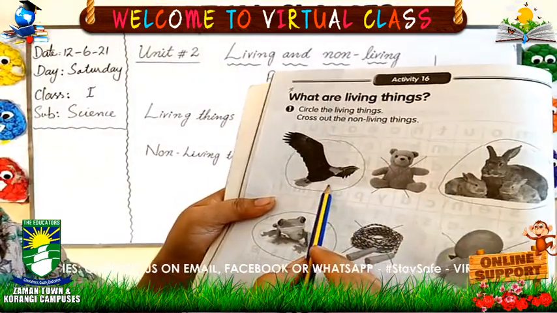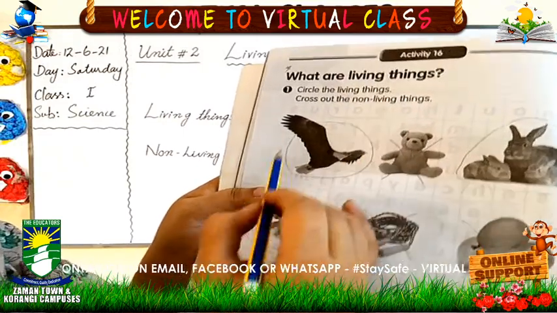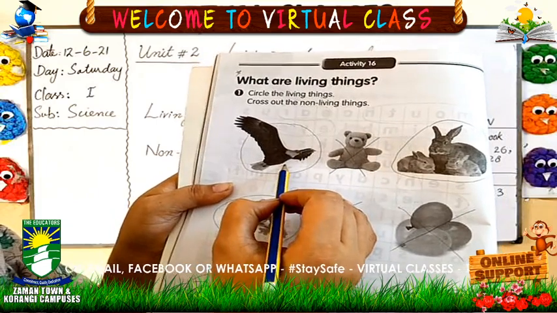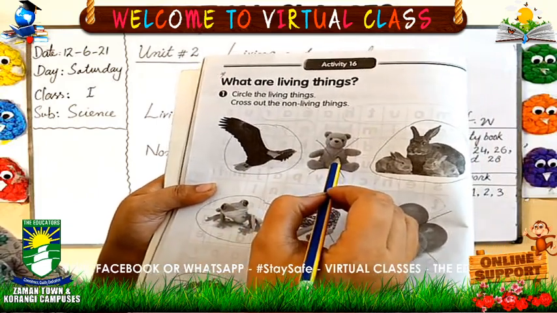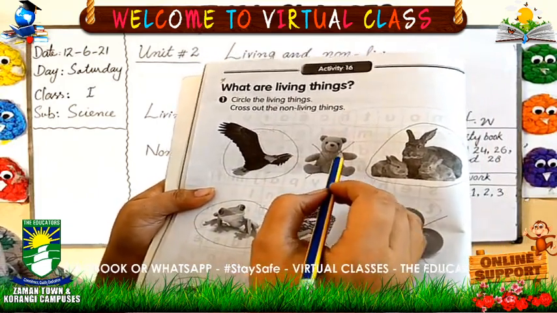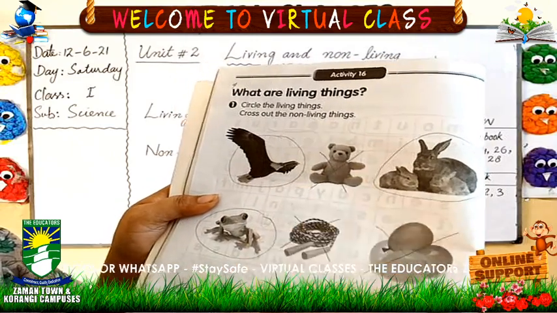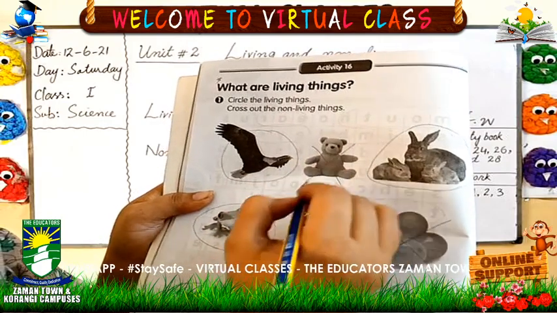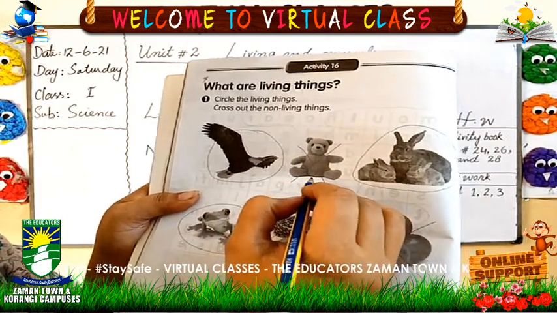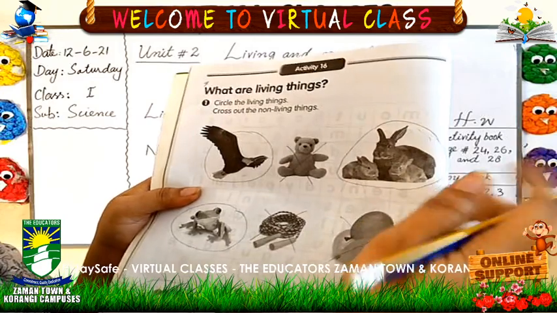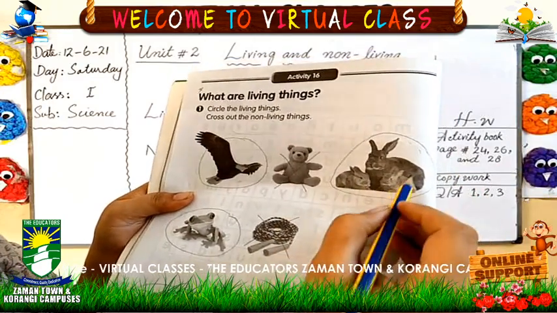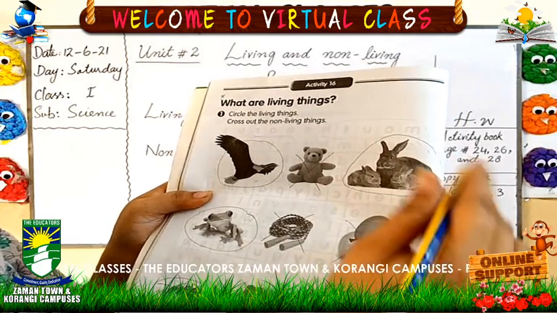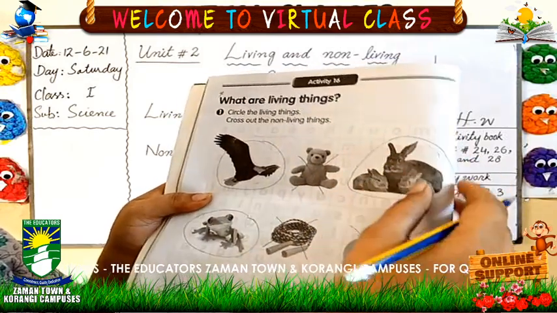Just like this bird is living. So you will make a circle on this bird just like this. It is living. You can see here one more, a pig. This is a teddy bear. So teddy bear is not living, it's a toy. It's not alive. The next picture, you can see some rabbits. They are living or non-living? They are living. So you will make a circle on the rabbits.